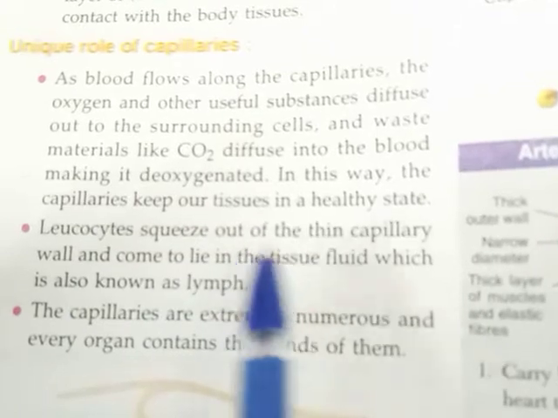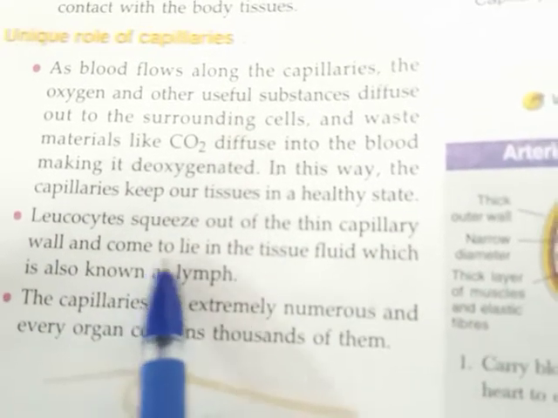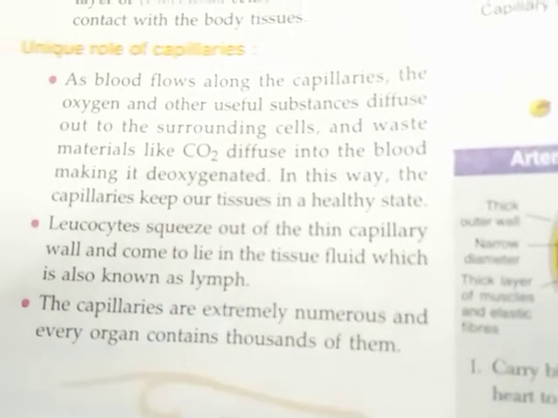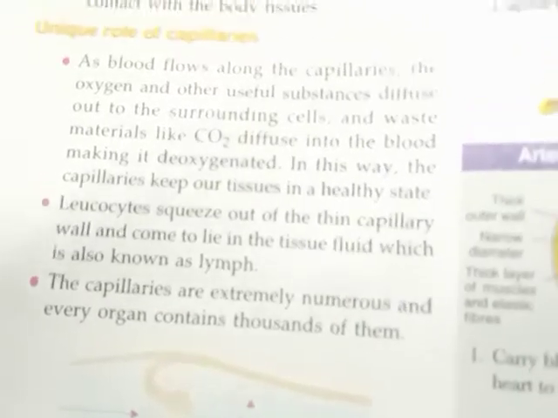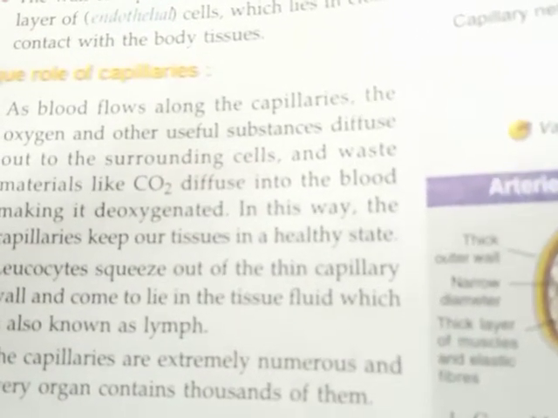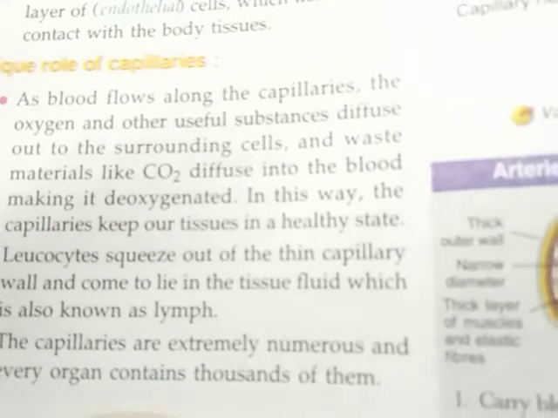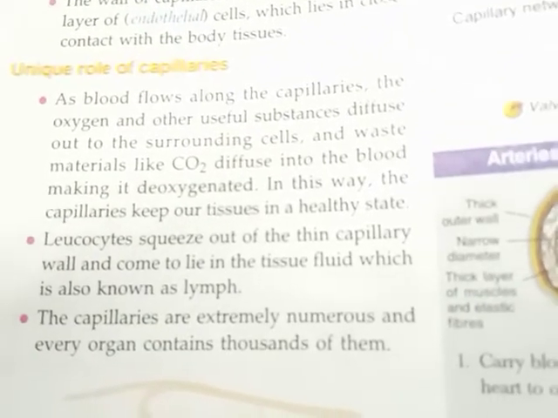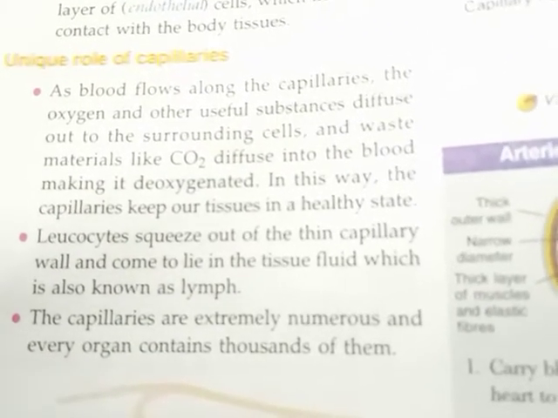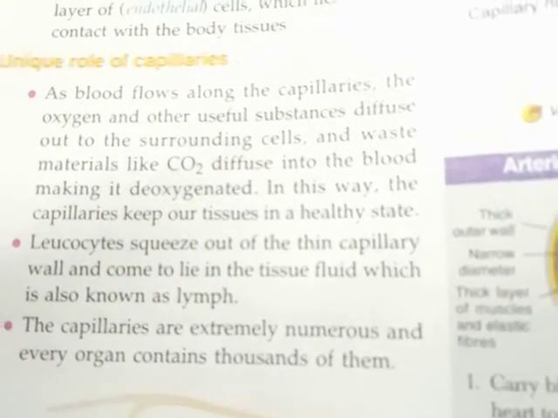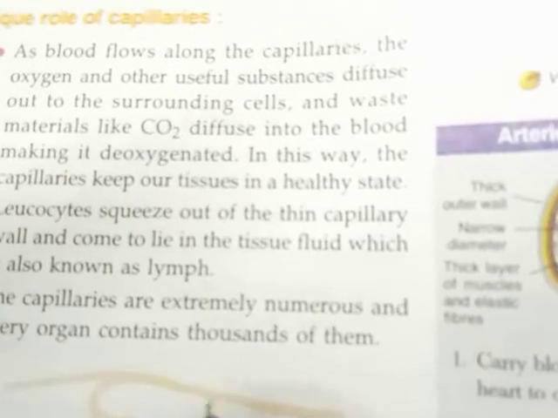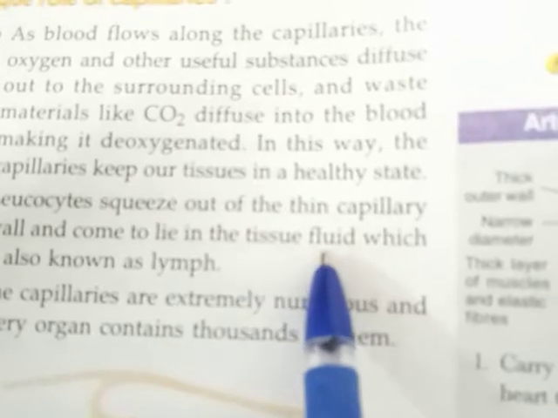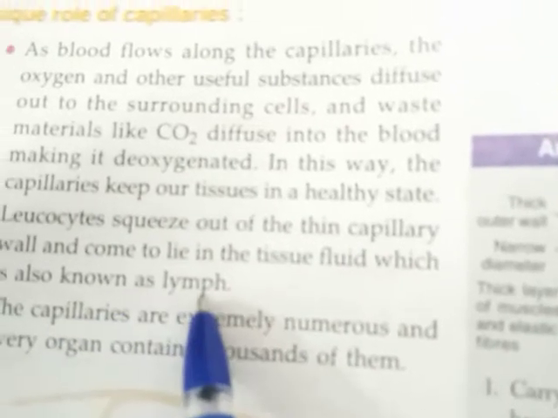Leukocytes squeeze out of the thin capillary wall and come to lie in the tissue fluid, which is also known as lymph. As I told you, children, blood is formed of red blood cells, white blood cells, or the leukocytes, and the blood platelets. During their movement, as you know, children, these leukocytes have amoeboid movement, and they squeeze out from the thin walls of the capillaries and come to lie in the tissue fluid, which is known as the lymph.